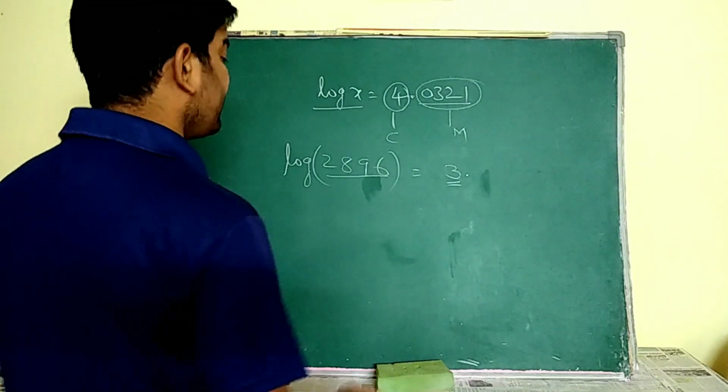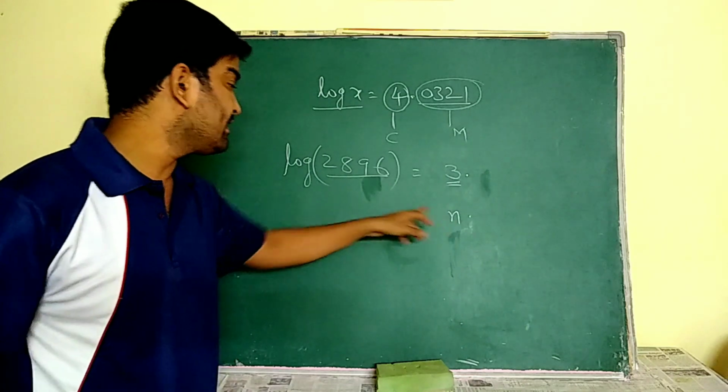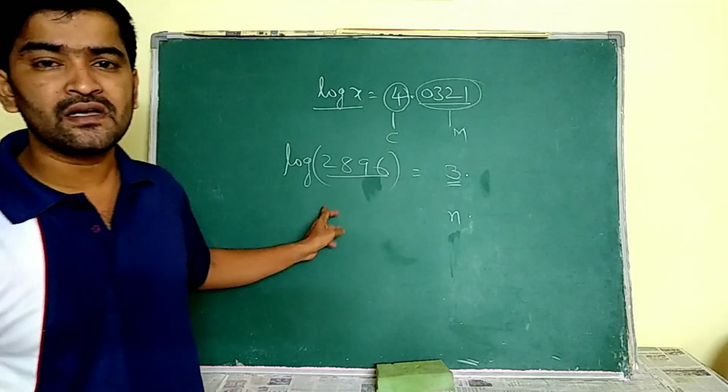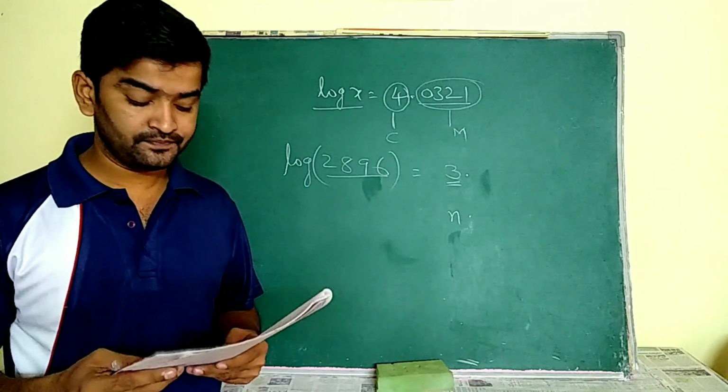In the question itself, he gave us the characteristic value as n. If the characteristic is n, the number of digits in the given number is n plus 1. So the answer is n plus 1.